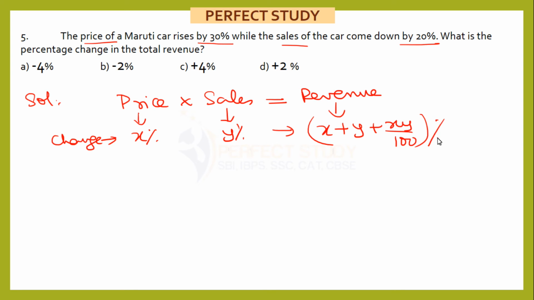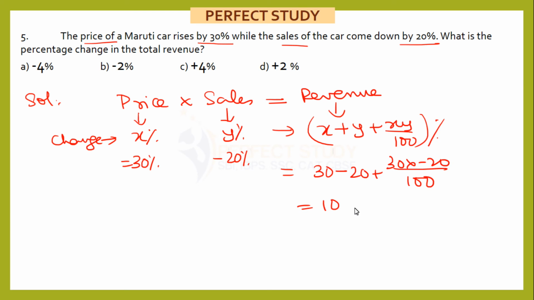Many of you must be already quite aware of this formula. So here my revenue change will be equal to, here my x, the price, is 30% and the sales come down. Please note in this formula the sign is extremely important. So this will be 30, and y is not 20, it is minus 20, and here I will have 30 into minus 20 by 100. This is 10 and this will be minus 6, that will be plus 4%. Option number C.